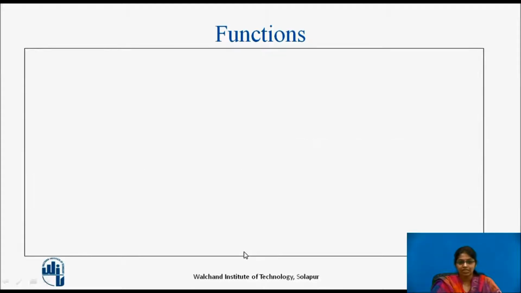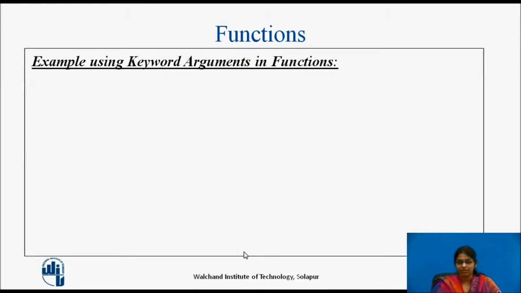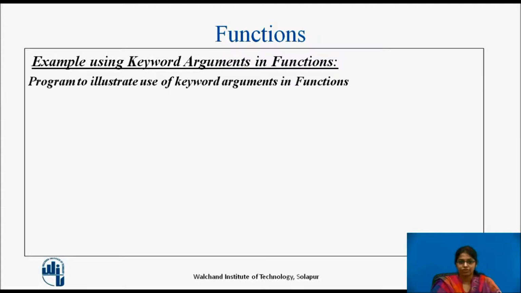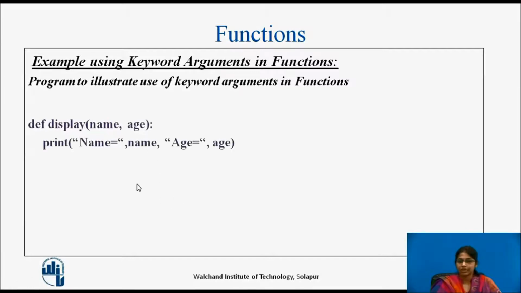To explain this, we'll be seeing one example, which is using keyword arguments in a function. Here again the same function is there. We have defined it. The name of the function is display. It accepts two parameters, that is name and age. And it again does the same task, that is only printing the name and age which are collected in the name and age parameters. Now when I am calling the function, I am using keyword arguments.